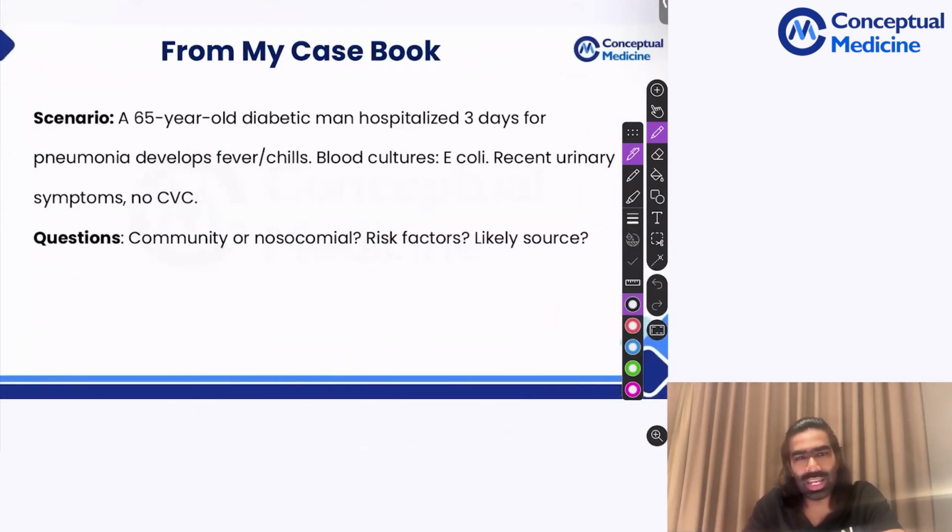So this is one of the cases, a vignette. A 65-year-old diabetic man hospitalized for 3 days for pneumonia develops fever and chills. Blood culture shows E. coli. Recent urinary symptoms are there. Otherwise, no central venous catheter in place. So whenever you think about E. coli, it's the most common cause of bacteremia in the world.